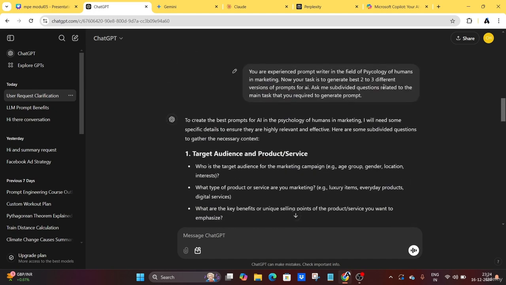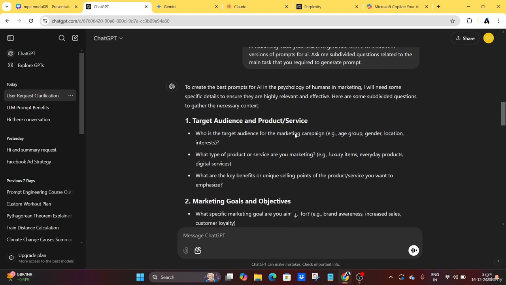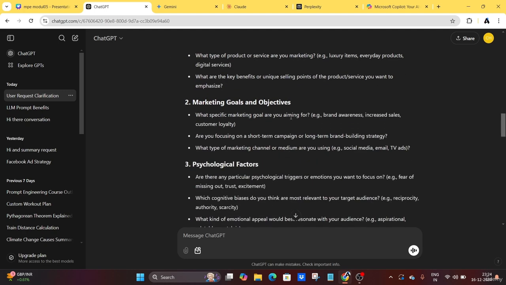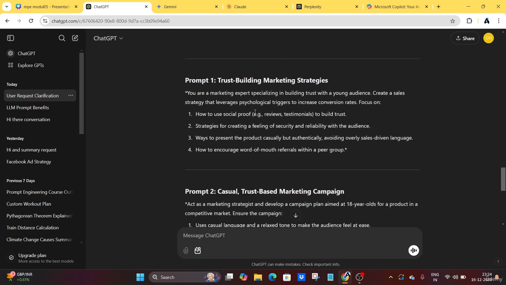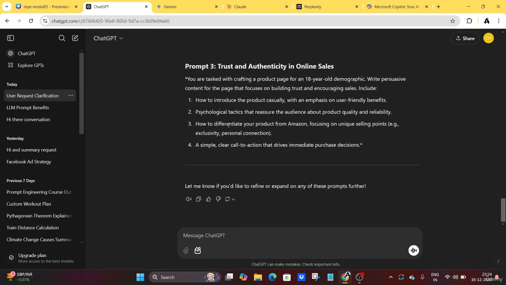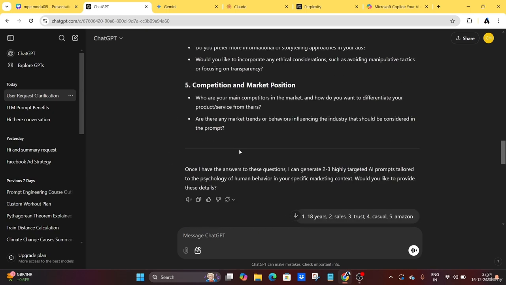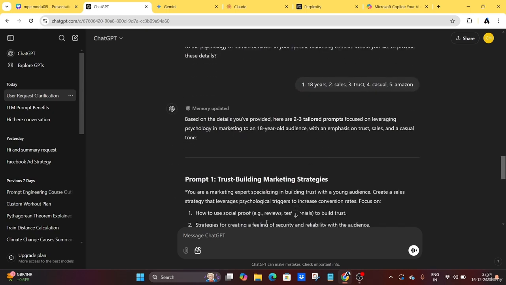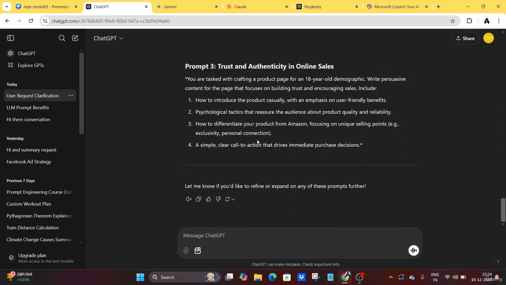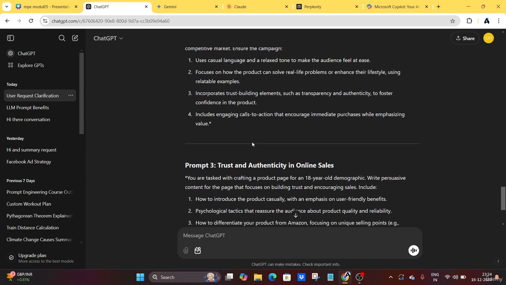You can see here. This is the third method. Ask me subdivided questions related to the main task that is required to generate a prompt, in which the AI uses my own data, right, by asking questions to me and gathering the answers from my side. Okay, to use that data, in which we can get the specific output as much as we can. We can get the specific and effective one, right? So you can use these three methods according to your needs. Okay, if you have some specific knowledge about that, you can use this asking questions prompt pattern. Okay, after you provide the answers for those questions, you will get the best effective prompt outputs.